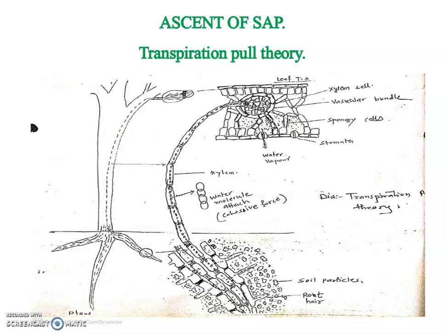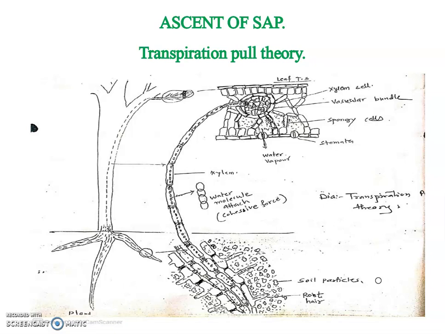In this video, I am going to explain about ascent of sap, transpiration pull theory and cohesion theory. Friends, you know that water is absorbed from the soil by the roots. Along with water, minerals are also absorbed by the roots, and these absorbed minerals and water are transported to various aerial parts like leaves, branches, flowers and fruits.